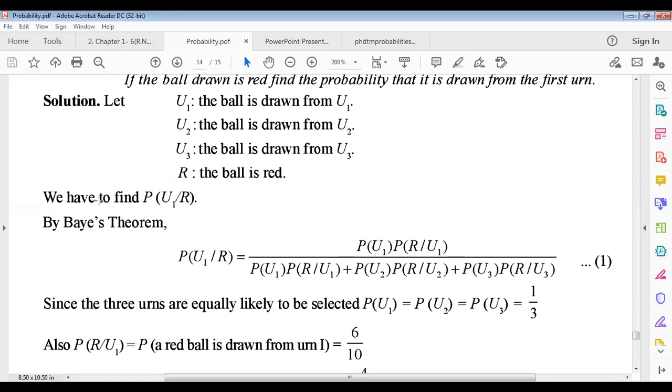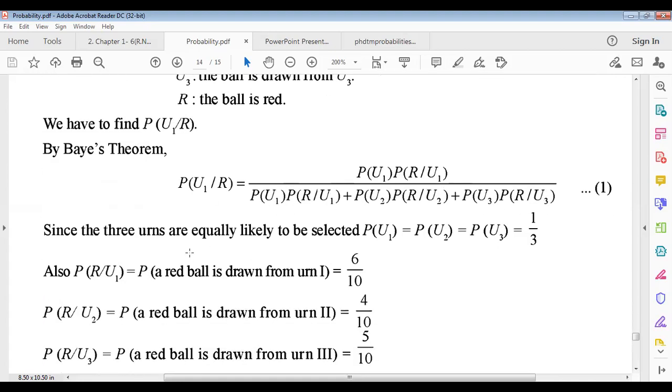So we have to find the probability of a red ball coming from the first urn. Now by using Bayes theorem, because there are 3 urns, we have to write down the total sample space. What will be the sum of these 3? For the first urn this one, plus for the second urn this, and for the third urn, using Bayes theorem. Now, since the 3 urns are equally likely to be selected, the probability of U1 equals the probability of U2 equals the probability of U3. What will it be? Favorable outcome is 1, total urns is 3. This is why it is 1 by 3.